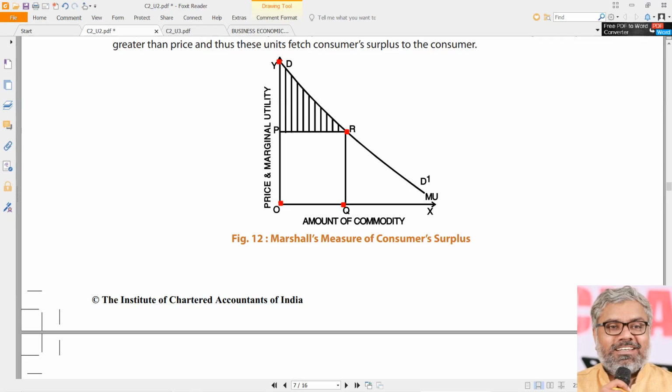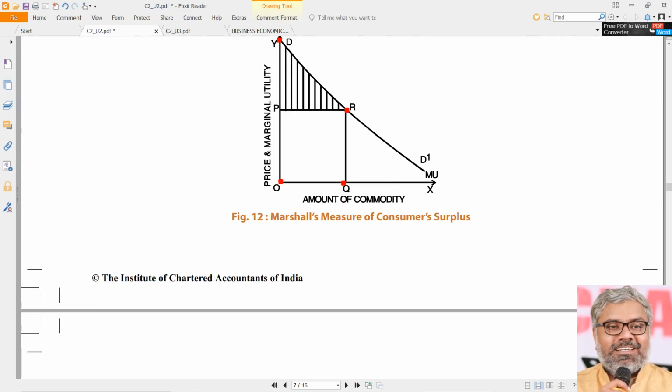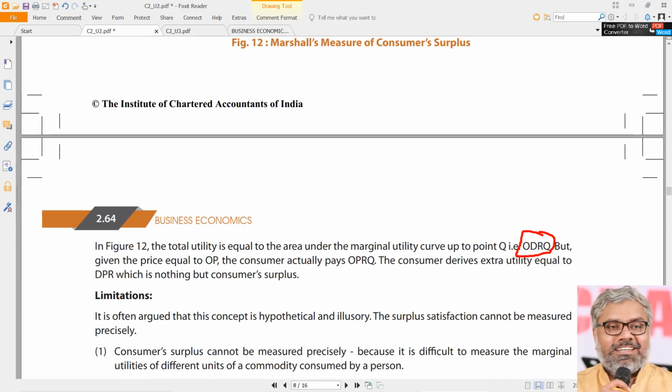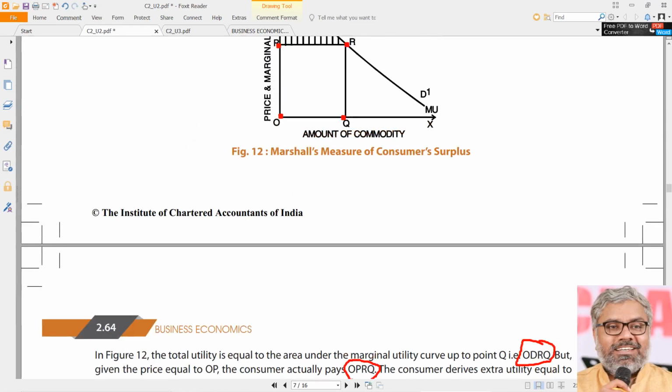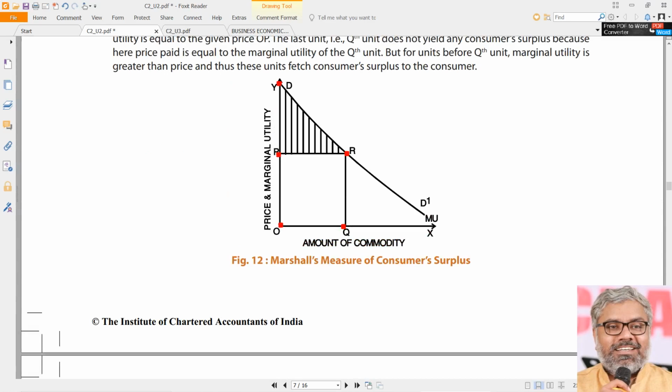In that, how much is the consumer actually spending? He is not spending ODRQ because he is paying only a price of P. How much he is actually spending is OPRQ. That much he is actually spending. That is what the consumer is actually paying. Now from the graph, the total utility he is generating is ODRQ, that means that much amount he is ready to pay, or ready to spend, but he is actually spending only OPRQ. I'm just doing it freehand, but he is spending only this much.